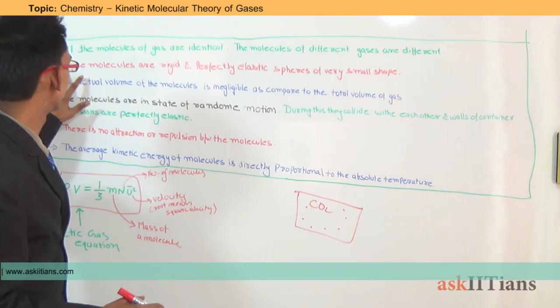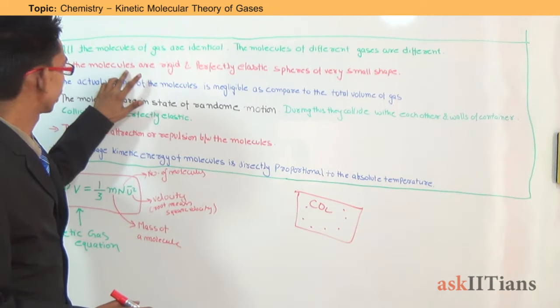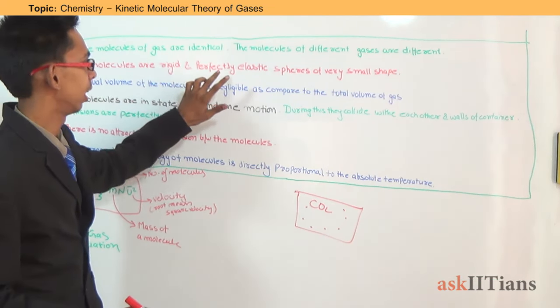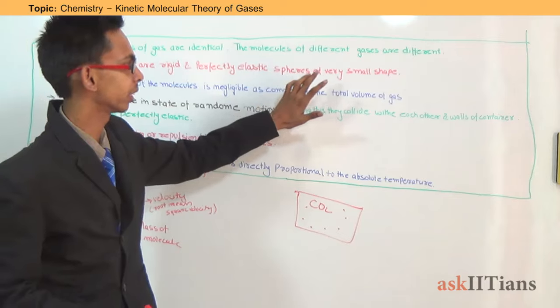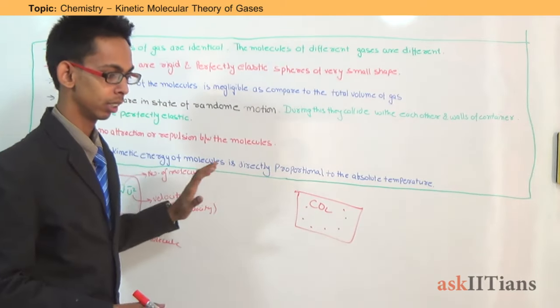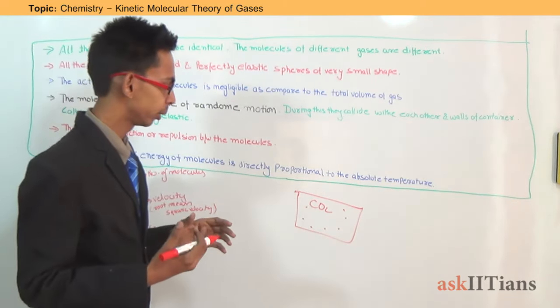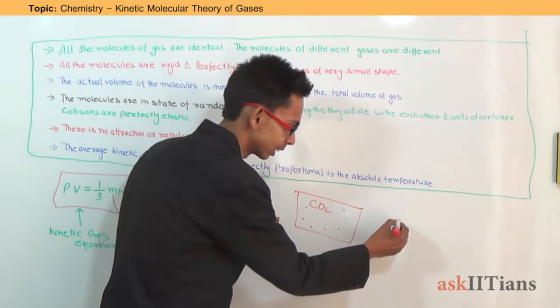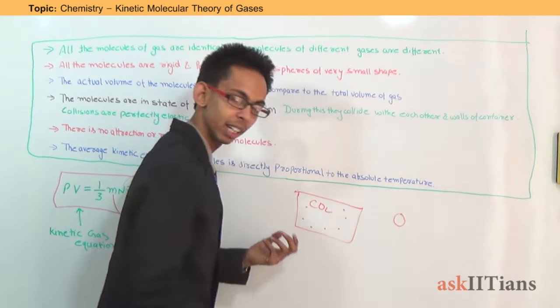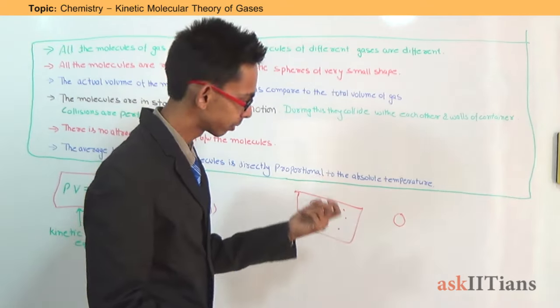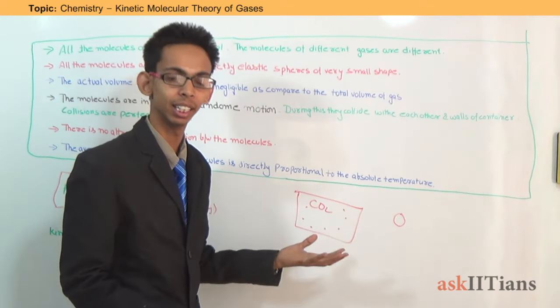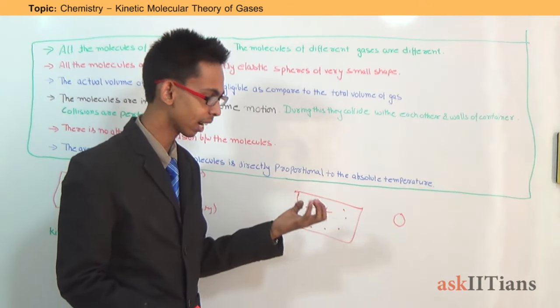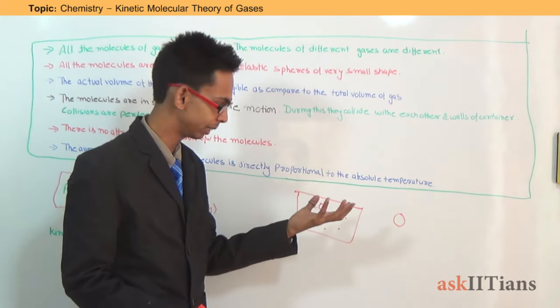Now the second statement is all the molecules are rigid and perfectly elastic spheres of very small size. The kinetic molecular theory assumes that the shape of gaseous molecules is spherical. They are spherical in shape, very small, rigid and perfectly elastic. Rigid means they are hard, their shape does not change.